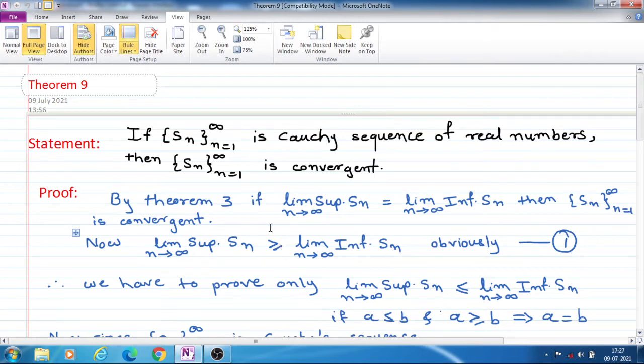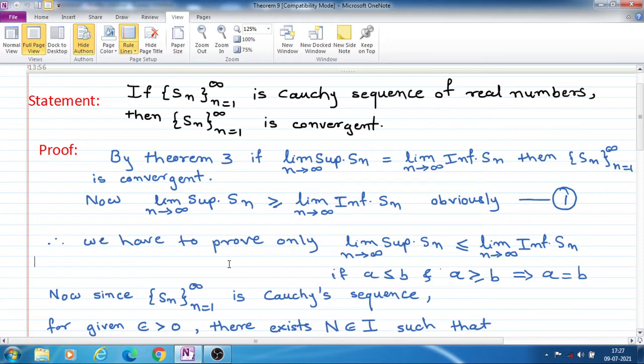Today we see the next theorem, that is theorem 9. The statement of this theorem is: if the sequence Sn, n equal to 1 to infinity, is a Cauchy sequence of real numbers, then the sequence Sn is convergent. So if a sequence is a Cauchy sequence, then it is always a convergent sequence.